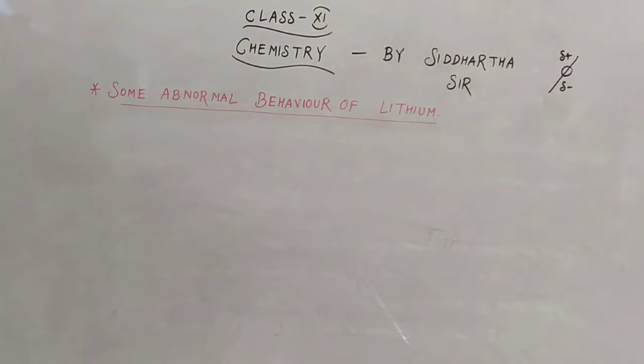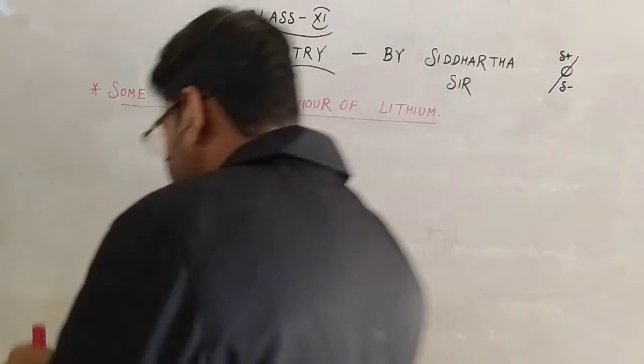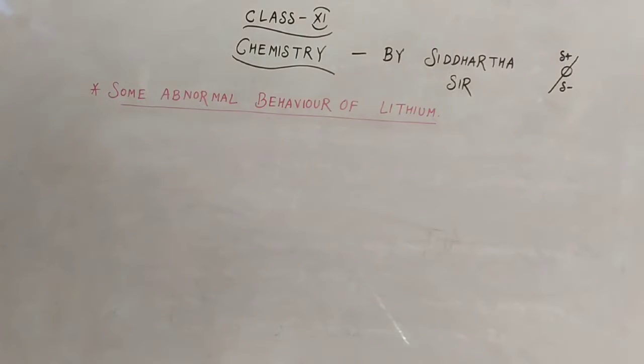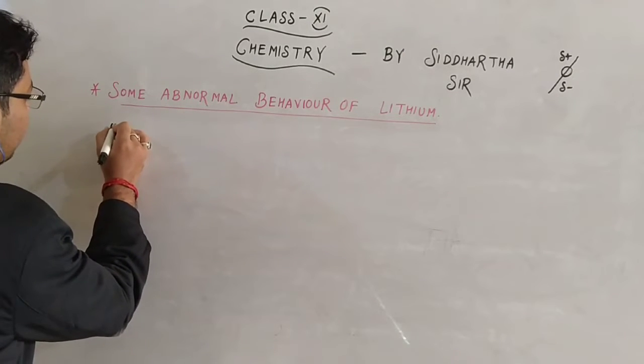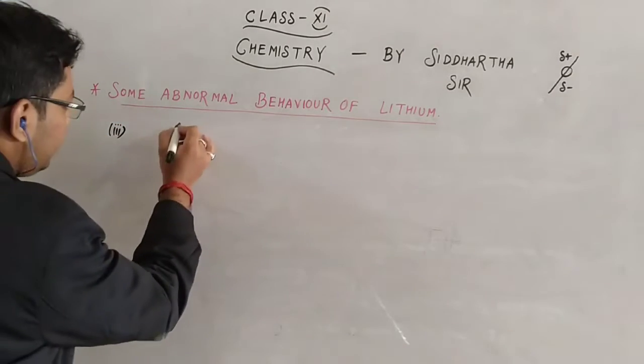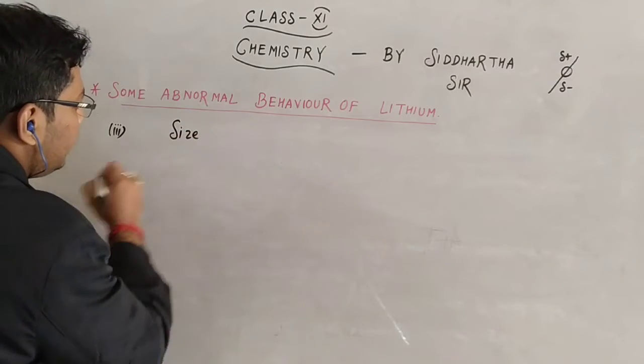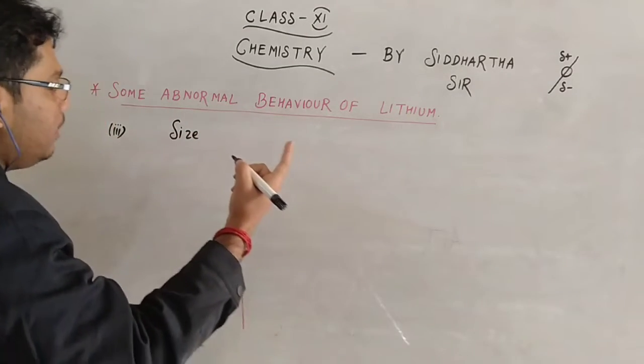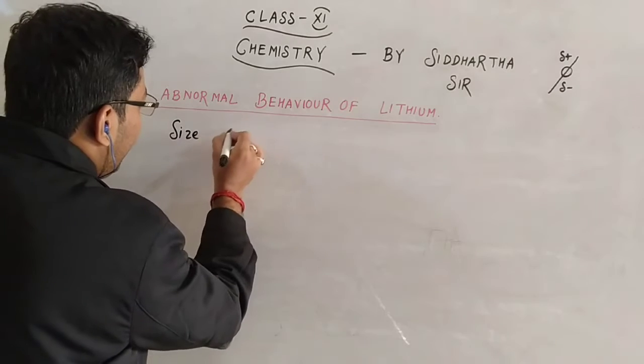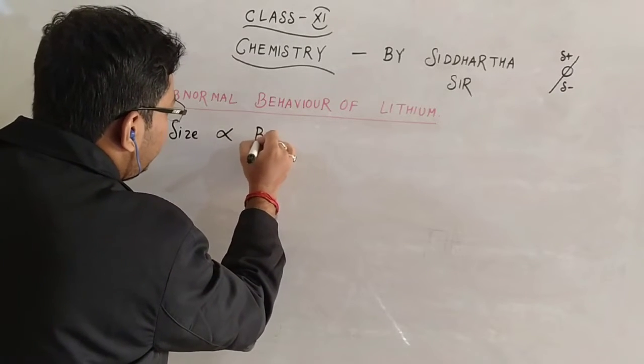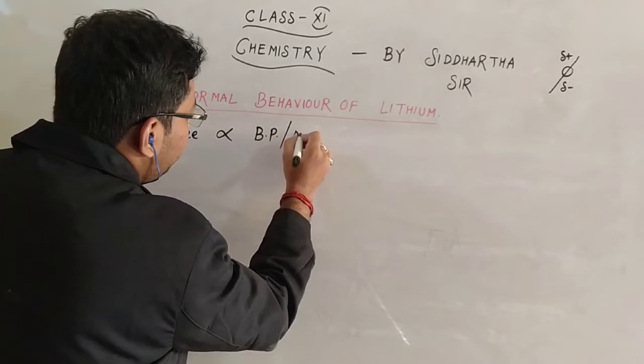Okay, after the second point, I discuss the next one. We know that the size of any element is related to its boiling point or melting point.